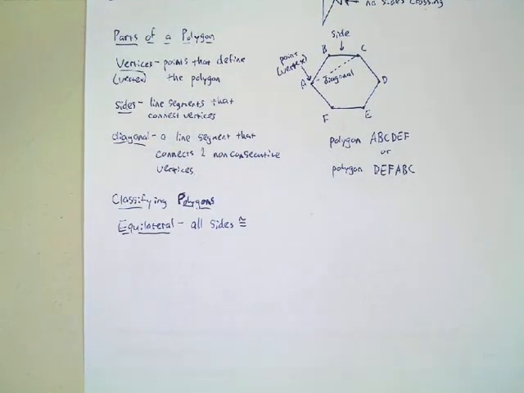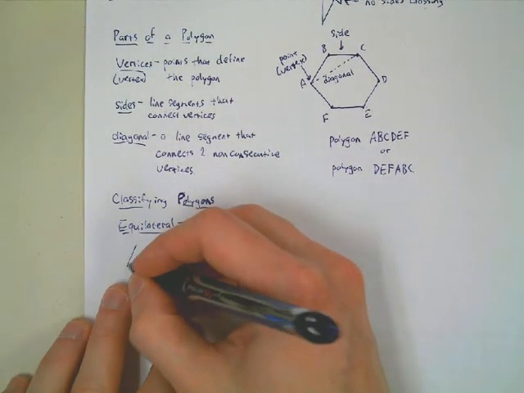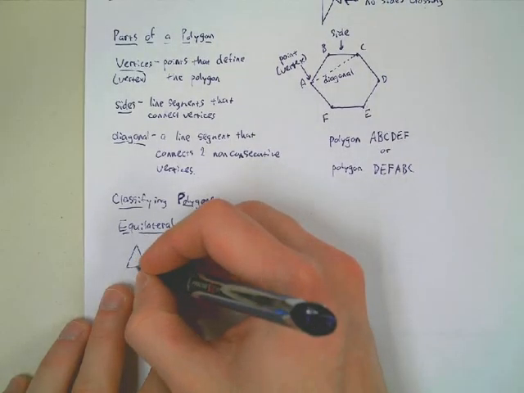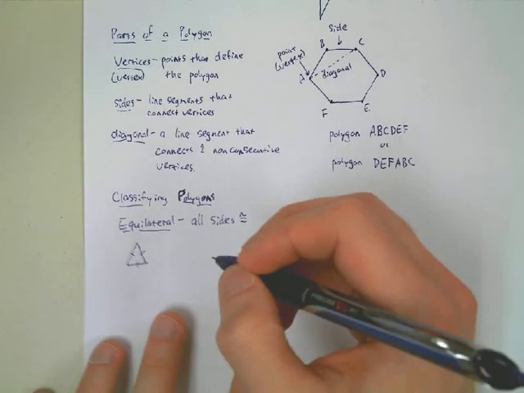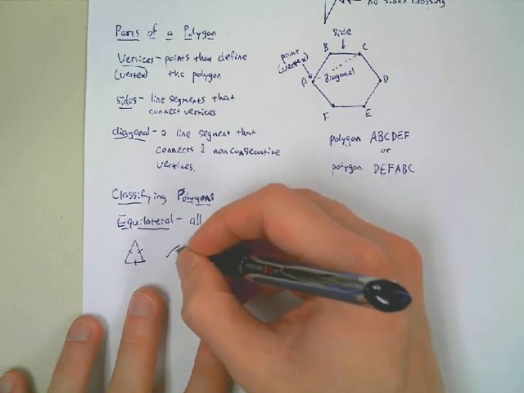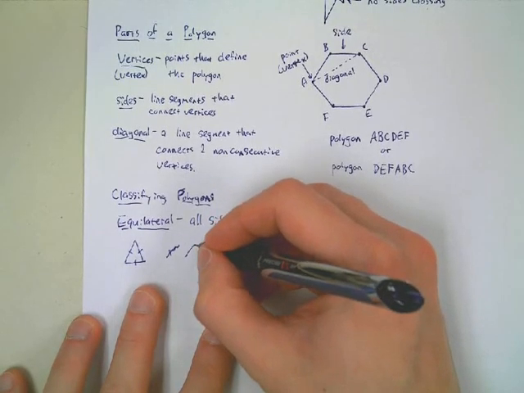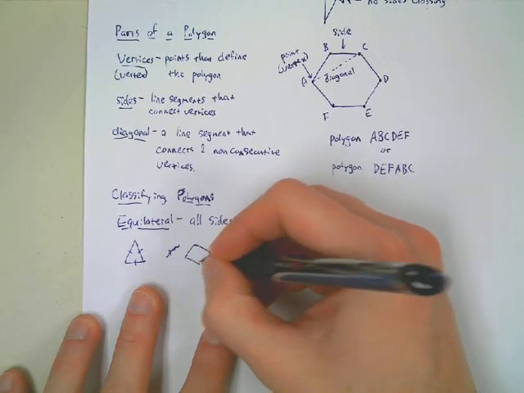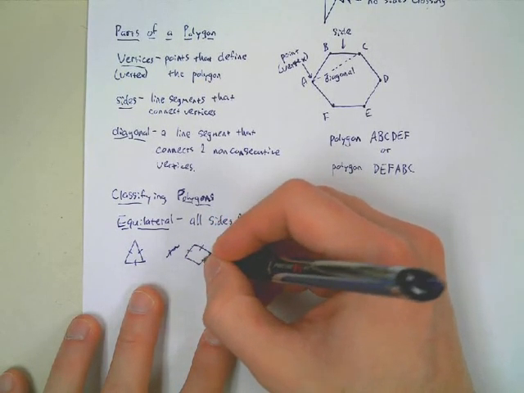So we've already seen equilateral triangles before. Let's draw that in there, right? We can have equilateral, ooh, that's terrible. Quadrilaterals as well. Okay, lots of options there.